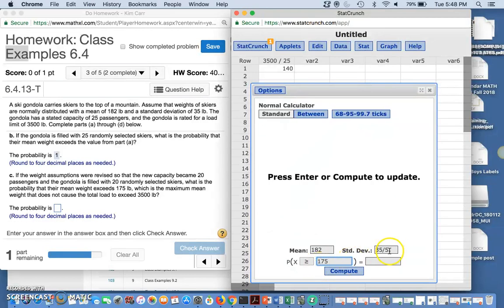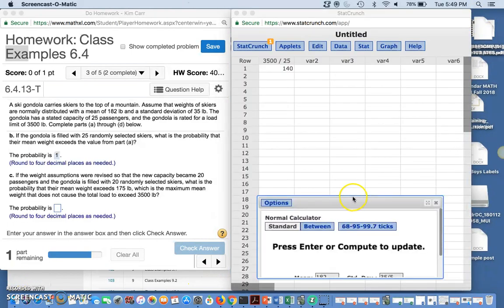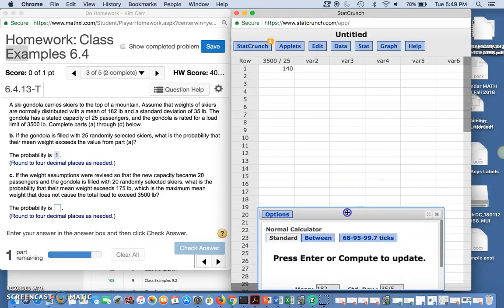But we can't use this 5 that's here anymore. So what do I want to do? I've just kind of moved it down, and I'll move it back up when I need it.